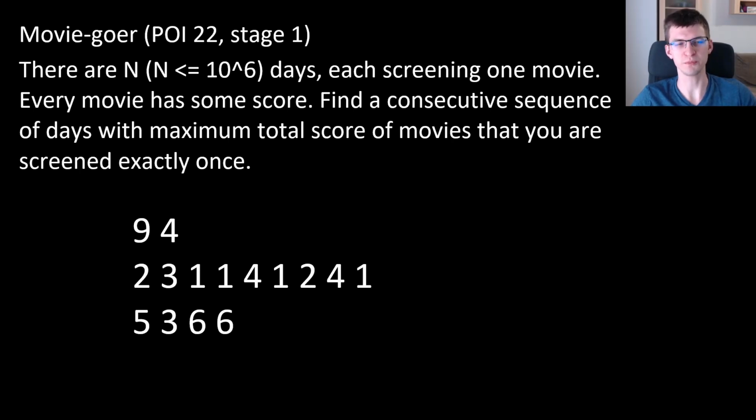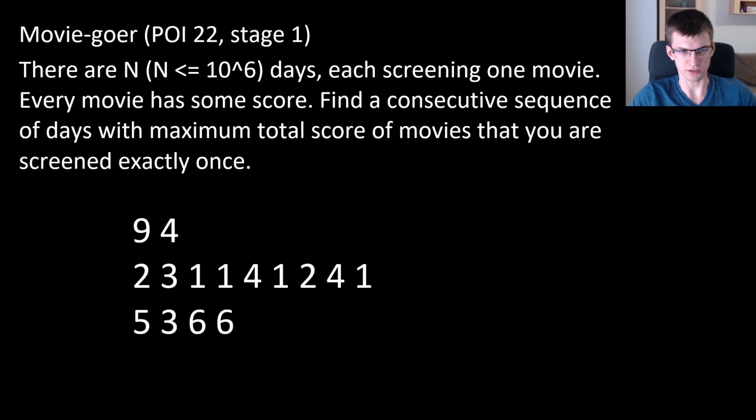Hi, here's a problem, Movie-goer, from the Polish Olympiad. There are n days, each day there is one movie, and every movie has some particular score assigned. Your task is to find a consecutive sequence of days to maximize the total score of those movies that you see exactly once during that interval of time.